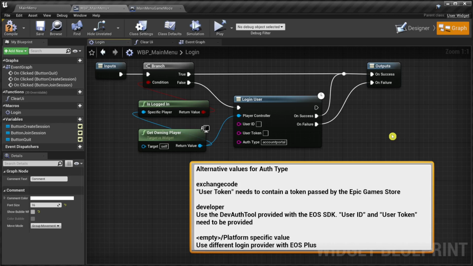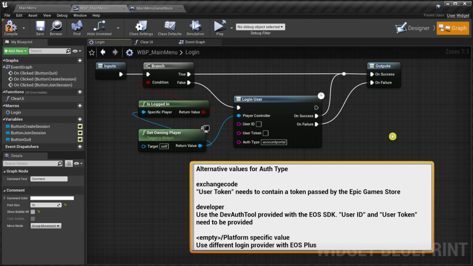This would be fine for automated tests, for which we don't have the infrastructure. But when testing our game, it should be as near to the production release as possible to find bugs early on. Also, the tool is trying to solve a problem that should not be there in the first place. In my opinion, basically everything is better than this DevAuth tool.